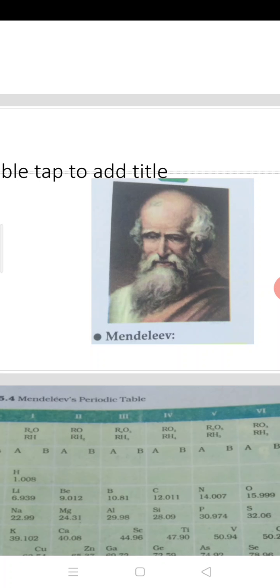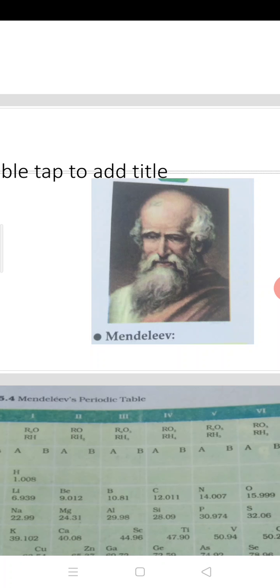Finally, he made the compounds of oxygen and hydrogen, and he found the various properties of the oxides and hydrides of the elements. He put these properties on the various cards and pinned them on the wall of his room. Then he saw that there is a sequence. After pinning the cards on the wall, he observed that most of the elements having similar properties got a place together in a column.